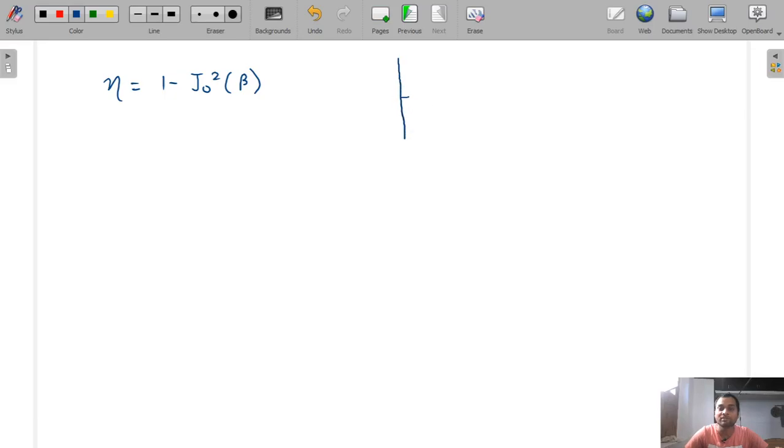So the plot of J0 beta with respect to beta is given like this. It will come like this. This is J0 beta. Just remember this, because if I teach you how this graph came, it will take 1 hour, and there is no use of this, because in the GATE examination they do not ask how this graph came. This point I will tell you the importance of.